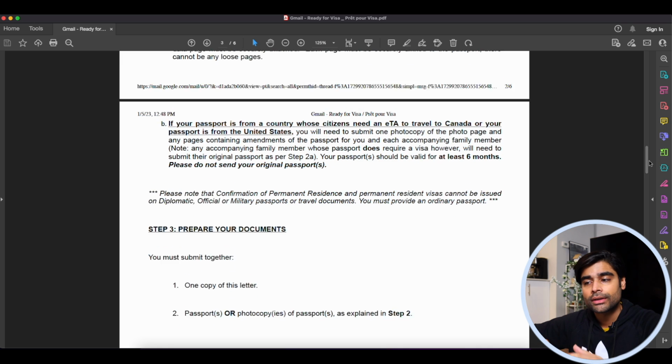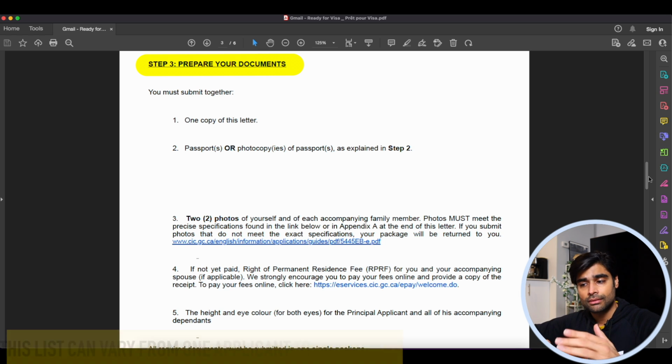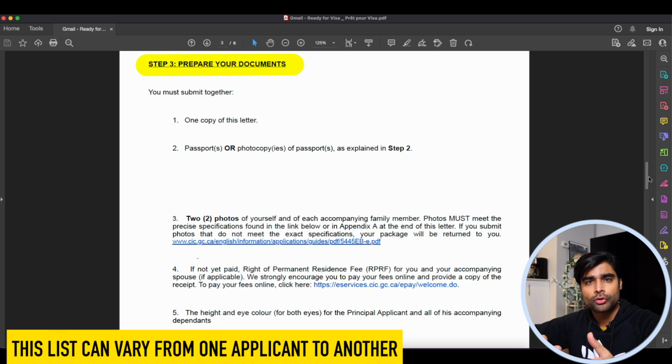And if you scroll down under step 3, prepare your documents, you will have a list of all the documents that you need to submit at your local visa application center in order to complete the stamping process. So this list of documents can be different for different applicants, so it's not always going to be the same. I'm just showing you the example. This is my wife's passport request email, but the majority of them will be the same.